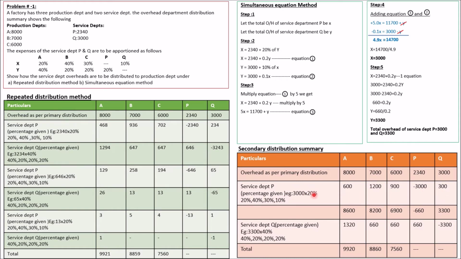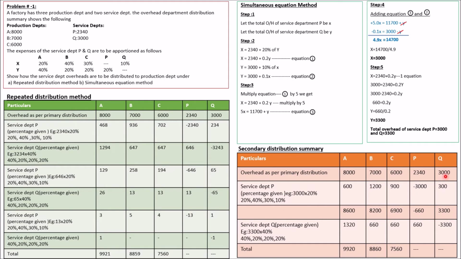Now we have taken the entire amount of 3,000. Here in the P, earlier expense was 2340. So 2340 minus 3000, you will be getting minus 660.